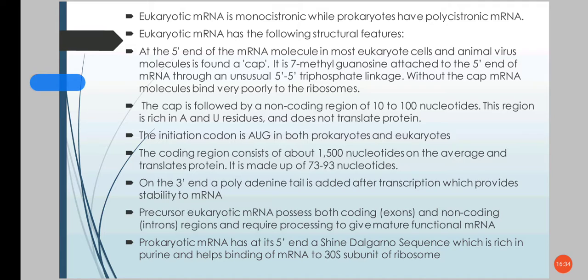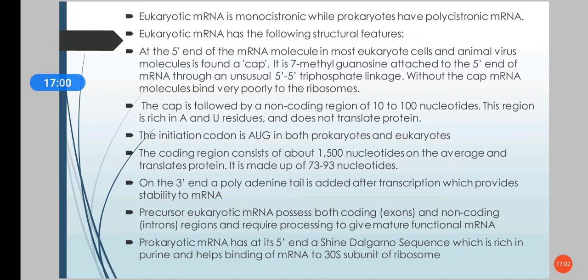At the 3' end, a poly A tail is found. This poly A tail will give stability to the mRNA. The precursor mRNA in eukaryotes will have both the coding and the non-coding regions. Once they are processed, they will only have the coding regions.